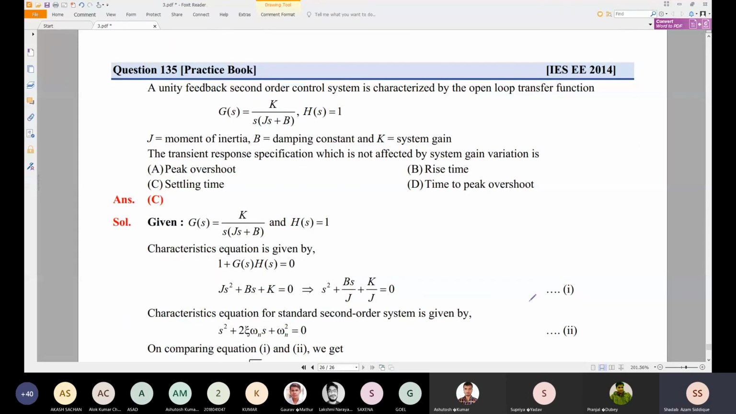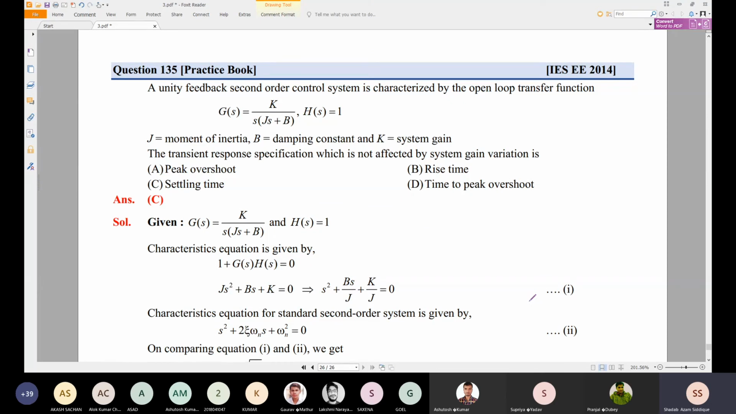This last problem: a unity feedback second order control system is characterized by the open loop transfer function G(s) = K / (s(Js + B)), and H(s) = 1. Here J is the moment of inertia, B is the damping constant, and K is the system gain. Which transient response specification is not affected by system gain variation?